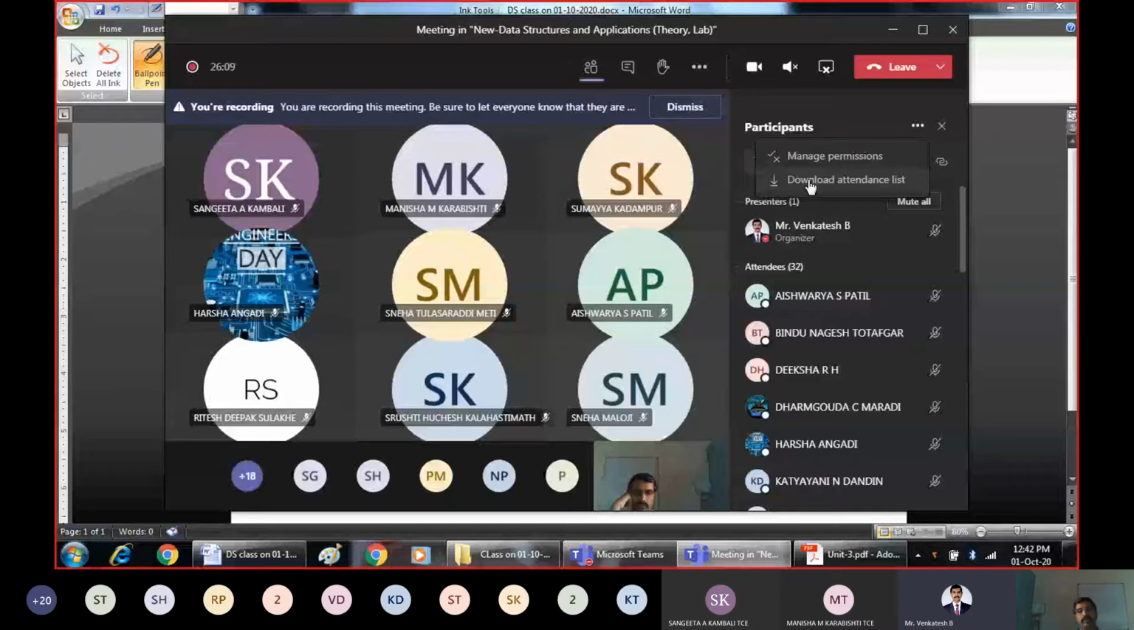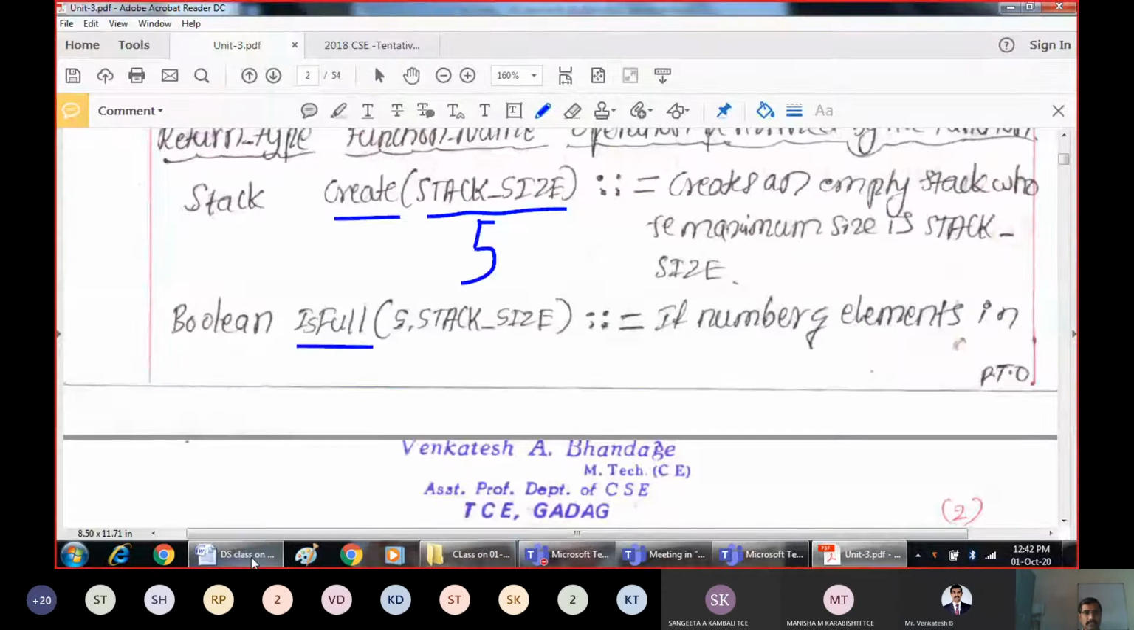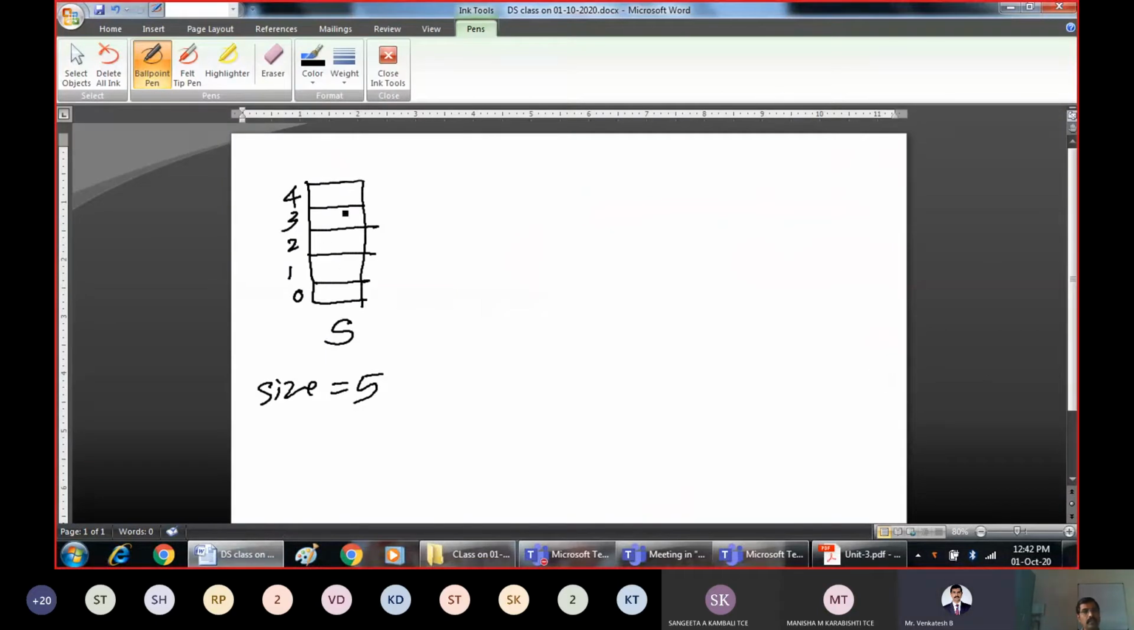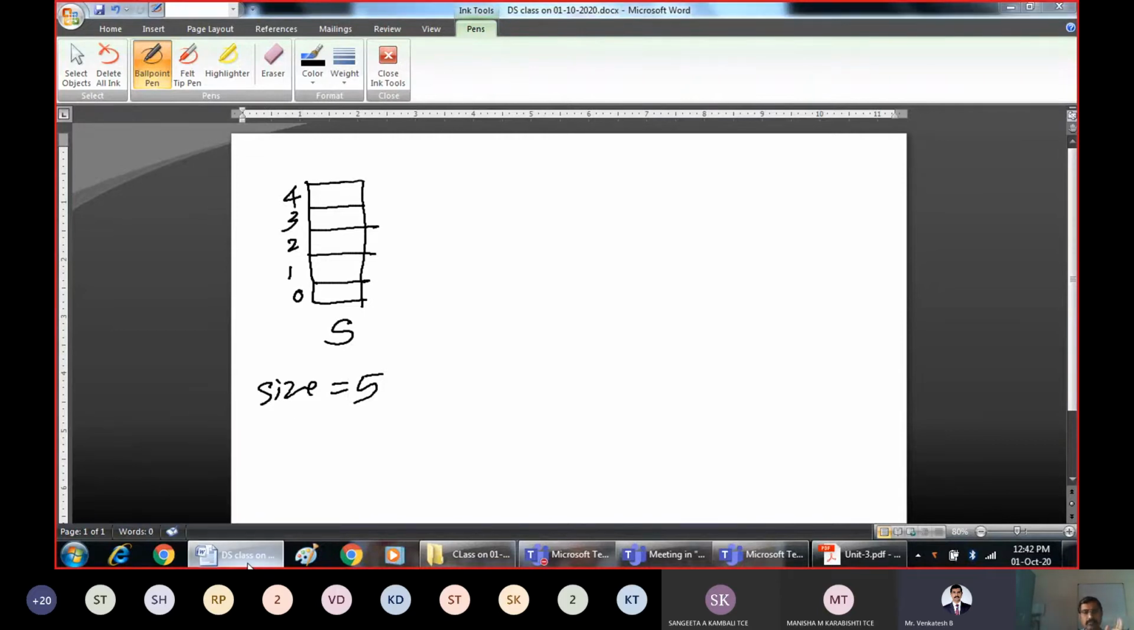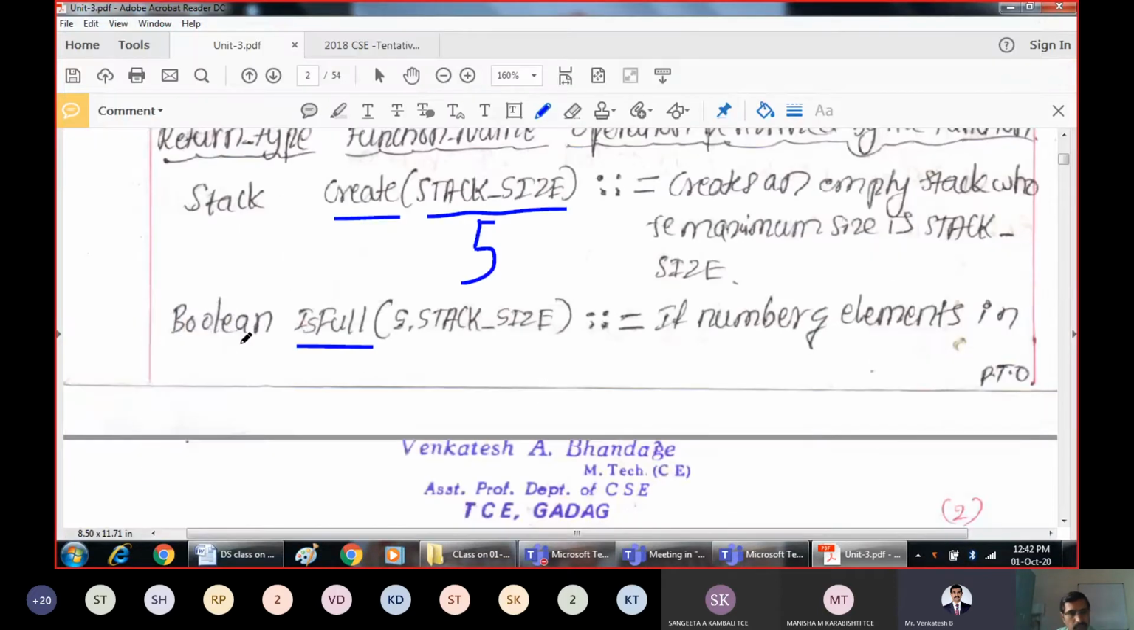Right, size of the stack is 5. So we have created the stack. Once you have created the stack, see if it's full. In this case it is not full. There are no elements in this stack and it is not full. That means you can still insert elements. This stack is not full now. But there will be situations when you go on inserting, and the stack will become full. For that purpose, it's going to return a Boolean value, true or false.